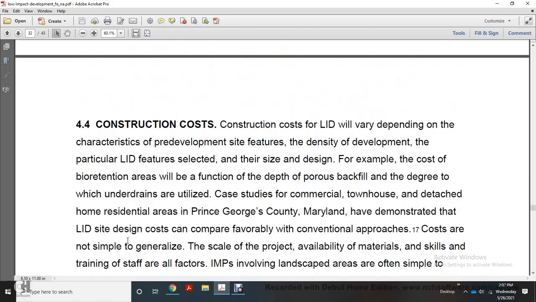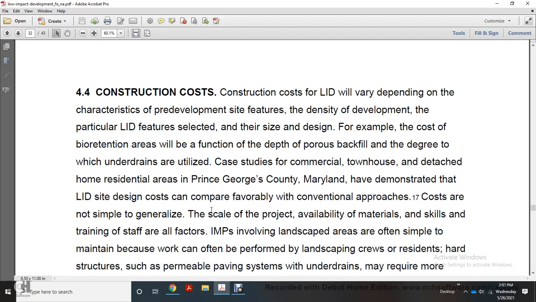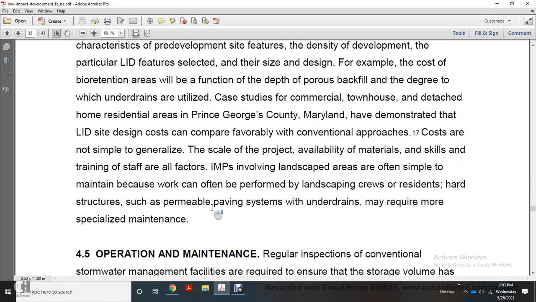Construction costs of low-impact development vary depending on the character of the pre-development site, site features, the density of the development, and the particular low-impact development features selected, their size and design. For example, the cost of a bioretention area depends on the functional depth of the porous backfill and the degree to which underdrains are utilized. Case studies of commercial, townhouse, and active housing designs and residential areas in Prince George's County, Maryland, have demonstrated that low-impact development site design costs compare favorably. Conventional approach costs are not simple to generalize.